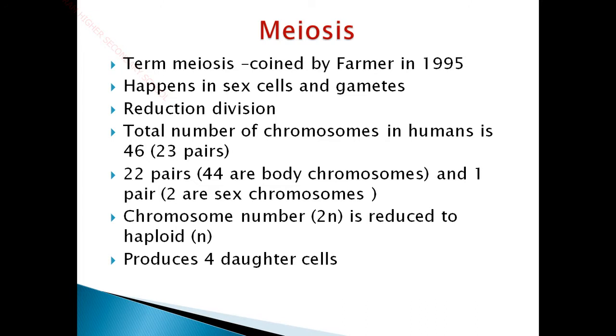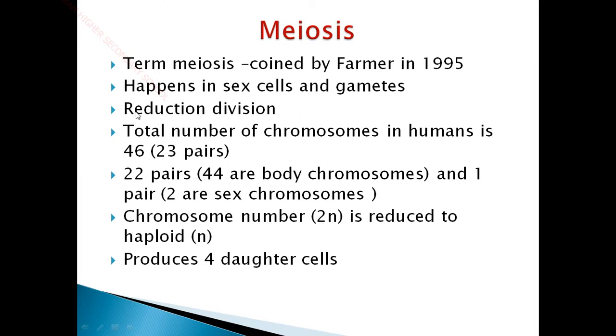Why does meiosis happen only in gametic cells? What is the reason? In all other parts of our body, the mitosis process is happening, whereas in gametic cells, meiosis is happening. Also, mitosis is called an equational division, since the contents of the cell are equally shared by the two daughter cells, whereas meiosis is called a reductional division. Why is it called so? We'll find the answer at the end of this video.